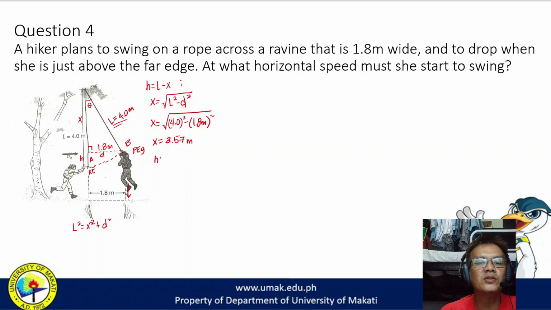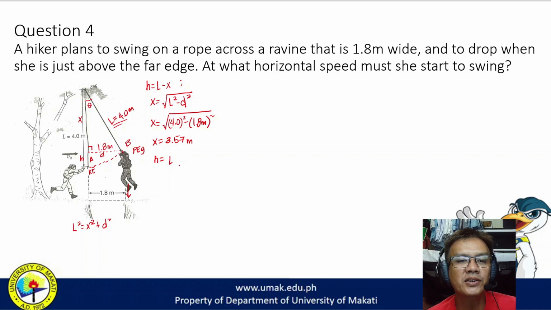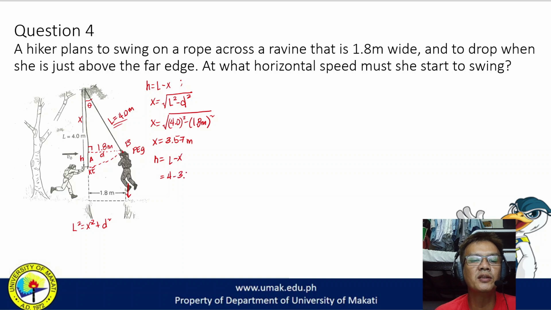The height would be equal to the length minus 3.57. So that is 4 minus 3.57. That means the height of the hiker would be 4 minus 3.57, or that is 0.43 meters. So now we know the height that the hiker will reach.